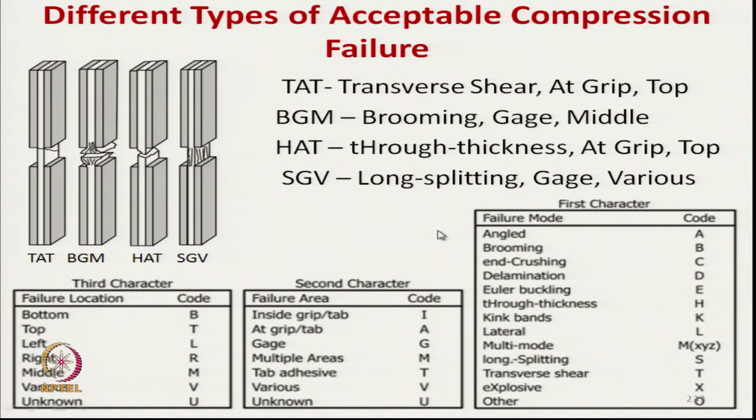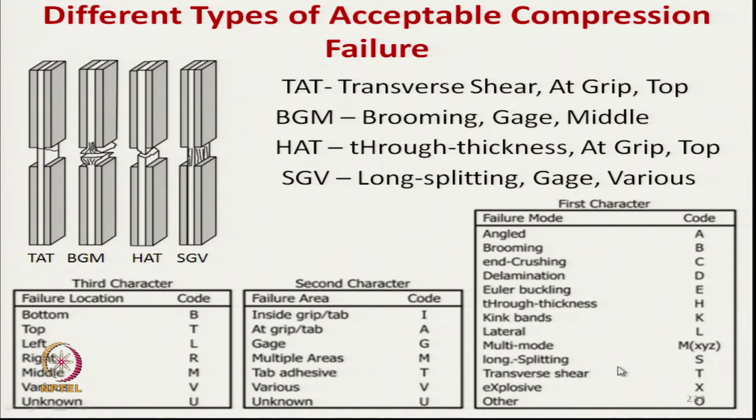Again, if we see the compression, the type of failure is also important. The first character is the mode of failure, the second is the failure area, and the third is the location of failure. Here the compressive failure is expressed as TAT.